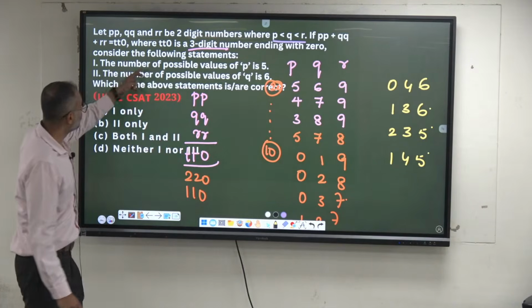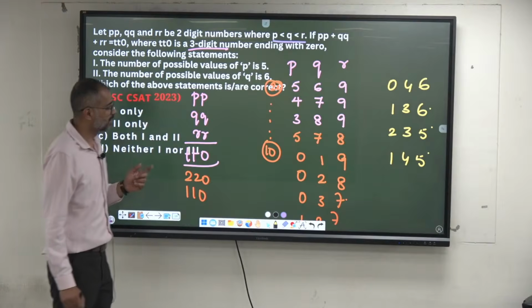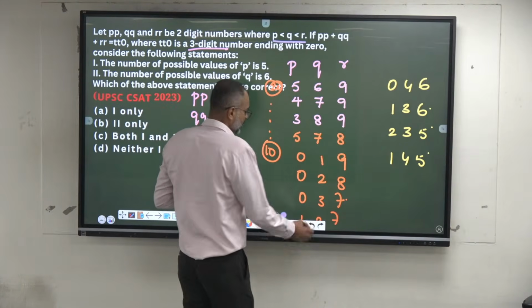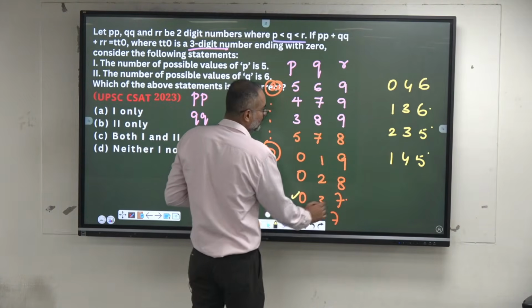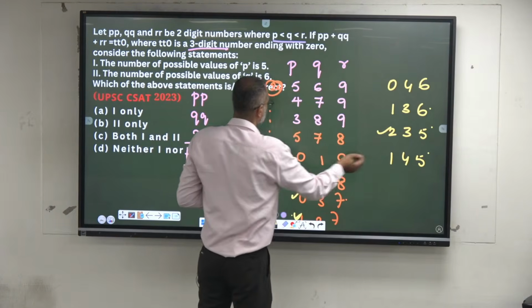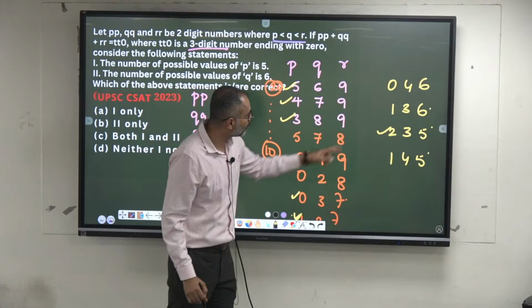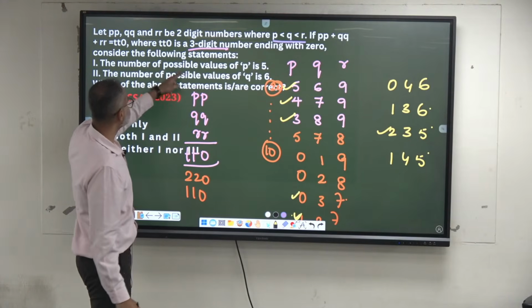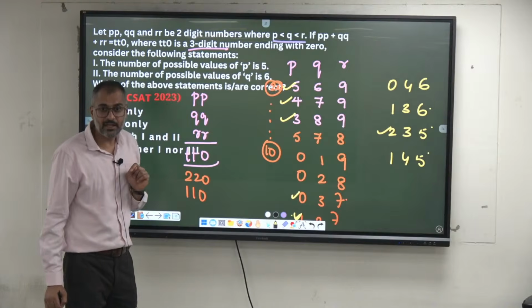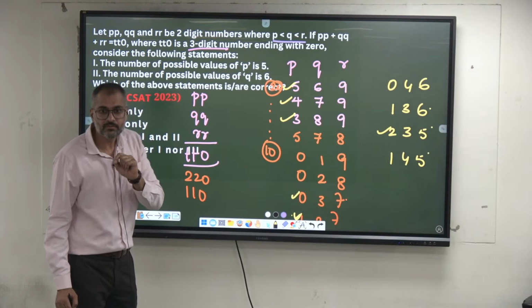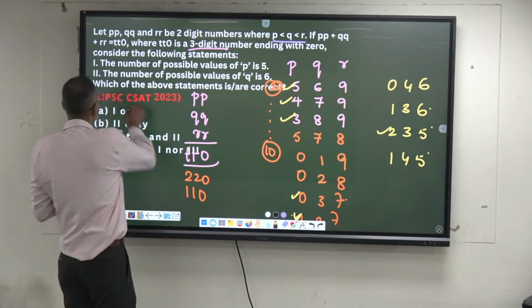He is saying the number of possible values of P is 5. Let's count the number of possible values. 0, 1, 2, 3, 4, 5. How many? 1, 2, 3, 4, 5, 6. The number of possible values of P is 5. Is it 5? No, it is 6. Hence, this is wrong.